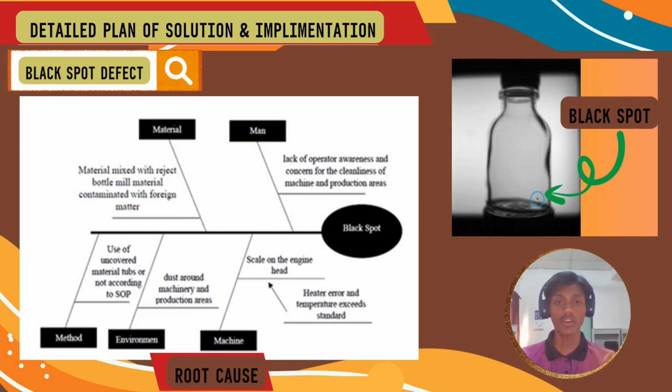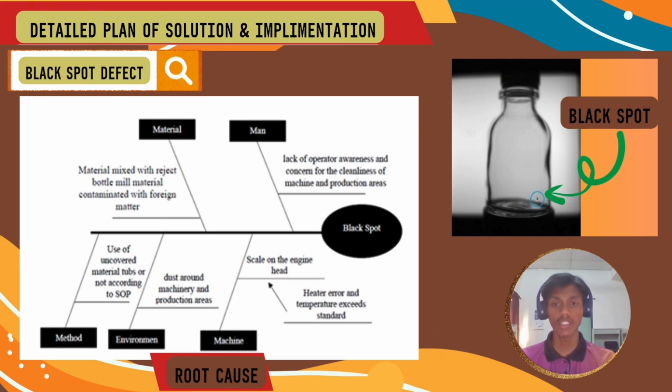For the root cause, as shown in the fishbone diagram, there are 5 factors that influence the amount of black spot defect. The first one is method: using an uncovered material tube, not according to SOP. The next factor is environment: dust around the machinery and production area.